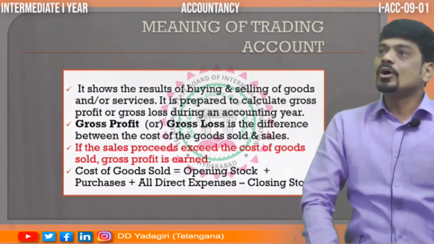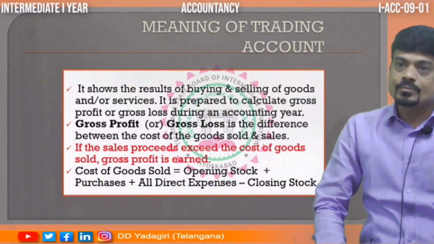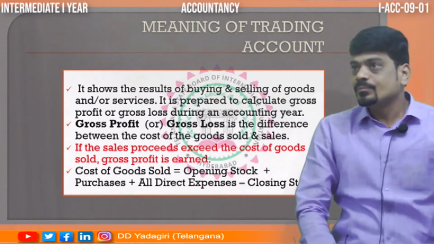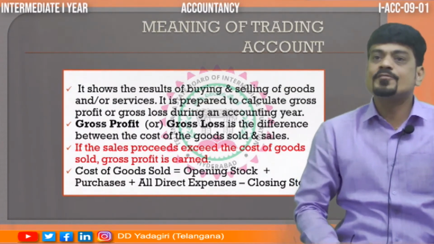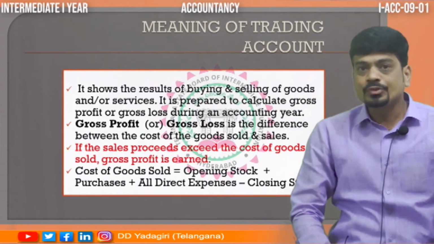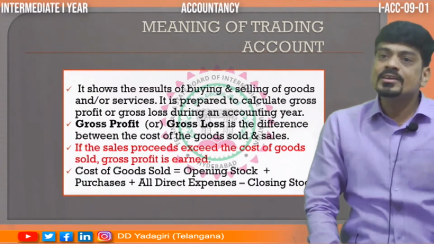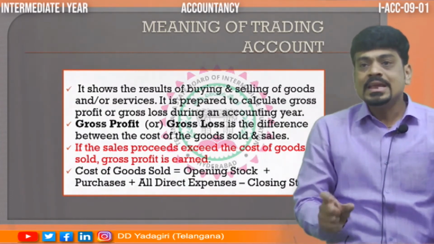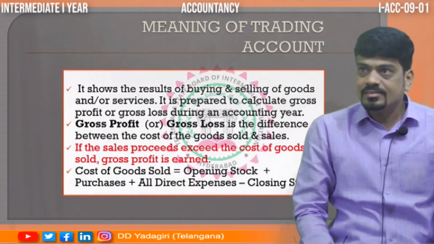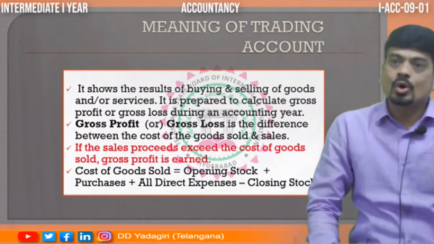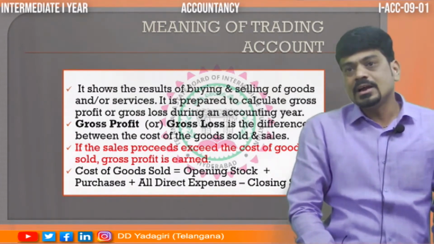So, first part of the final accounts is the trading account. What do we mean by trading? The word trading itself means an activity of buying and selling. So, the account which we prepare to know the result out of buying and selling of goods is called trading account. In the sense, this particular account called trading account is the first part of the final accounts, and